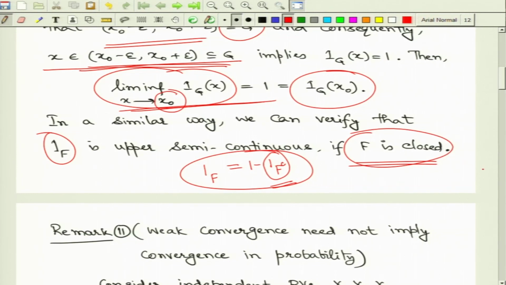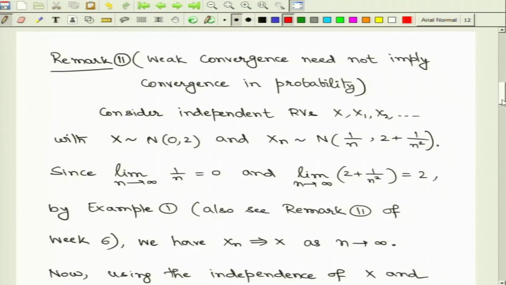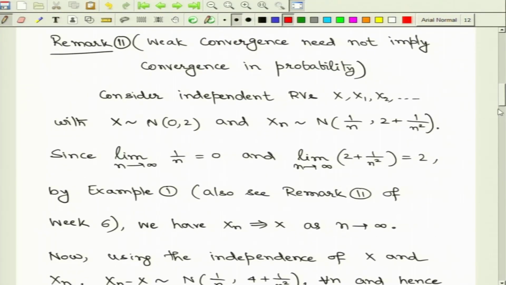All right. So, let us move on and look at some interesting facts in connection with weak convergence and convergence in probability. Recall that convergence in probability always implies weak convergence, which we have already seen from our earlier discussion.